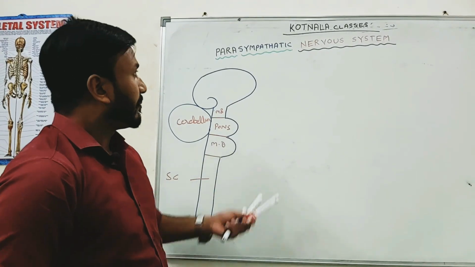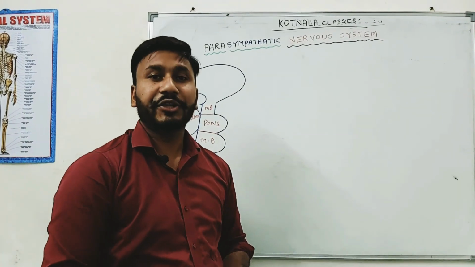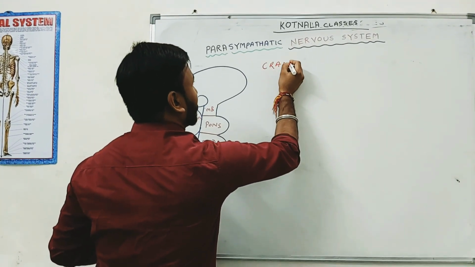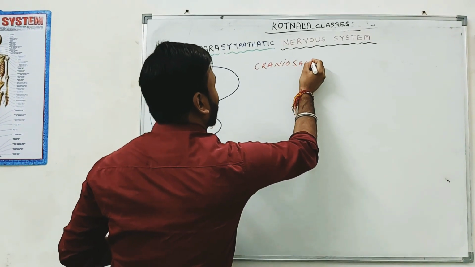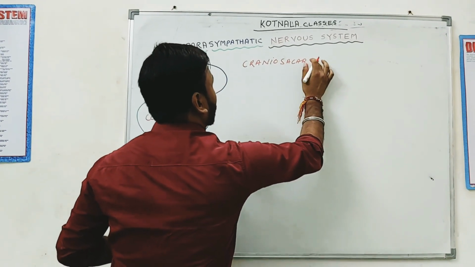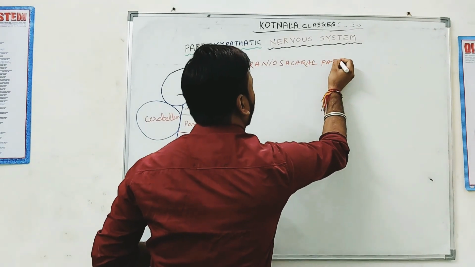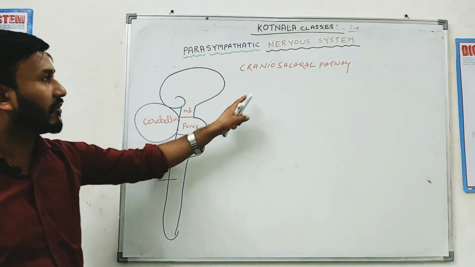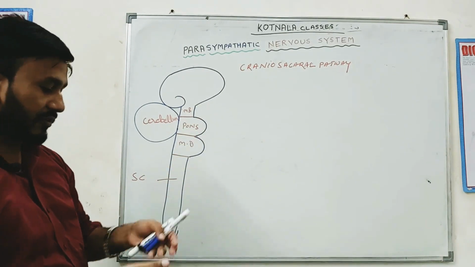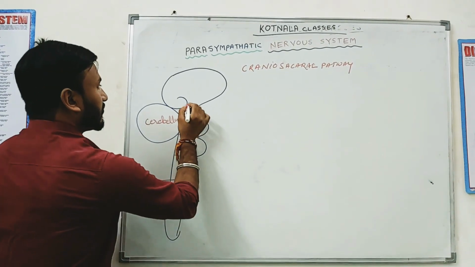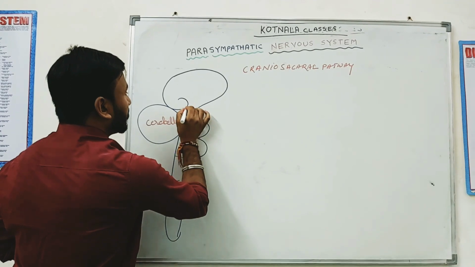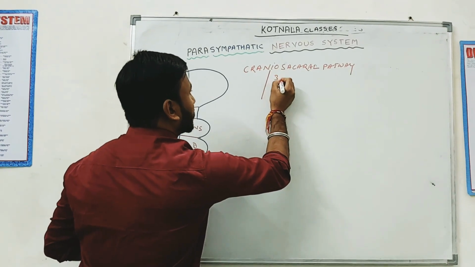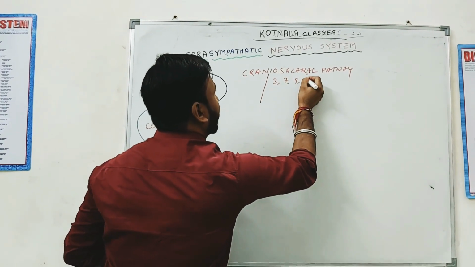Okay, you know that the parasympathetic nervous system is also called the craniosacral pathway. What is it known as? Craniosacral pathways, or outflow, simply called outflow. Okay, that means some cranial nerves are associated with this, and some spinal nerves are also associated with this. Let's talk about the different nuclei. The first nucleus present is over here, the third cranial nerve. The cranial nerves associated with it, already discussed, are 3, 7, 9 and 10th.